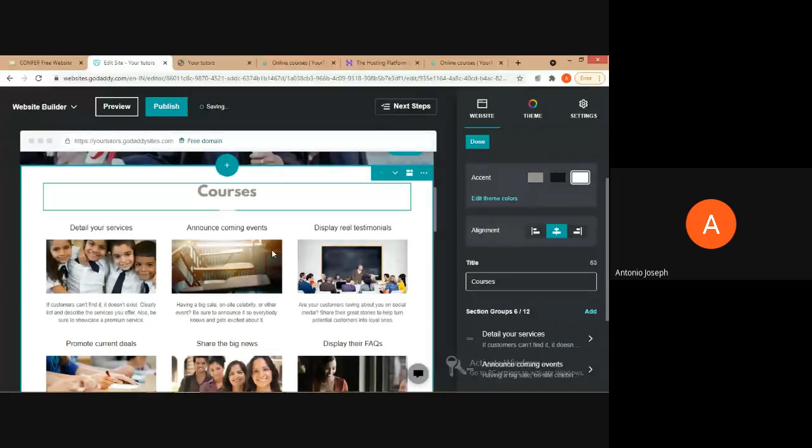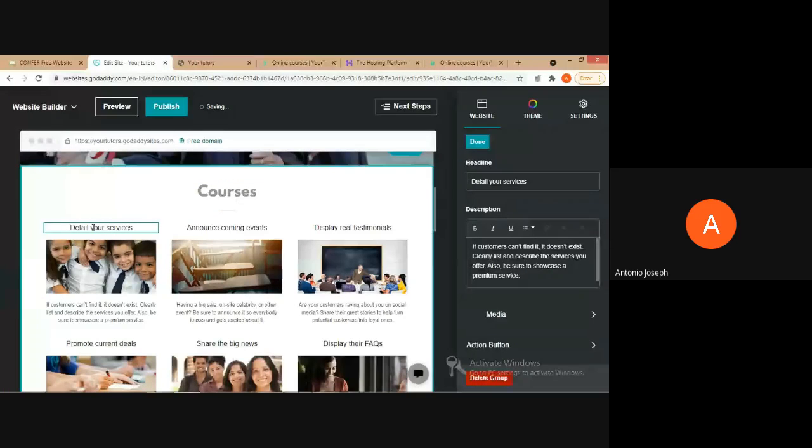Then one by one we can give the name of the courses, and then we can choose the apt or appropriate images that suit that particular course. Okay, I'll show how to edit one section.